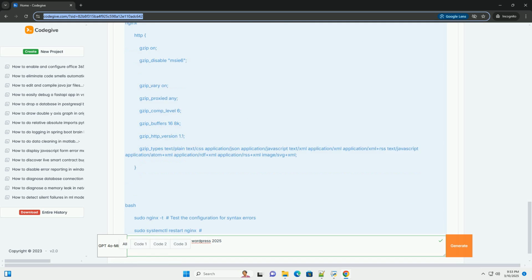Summary: enabling Gzip compression is a straightforward but essential step in optimizing your WordPress website for speed and performance. Choose the method that best suits your technical skills and server environment. Remember to back up your files before making any changes, and always test your website thoroughly to ensure that Gzip compression is working correctly.